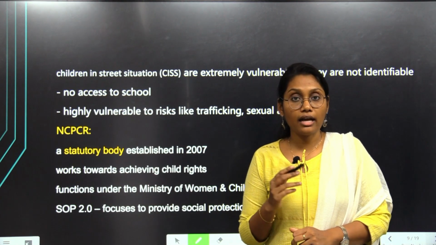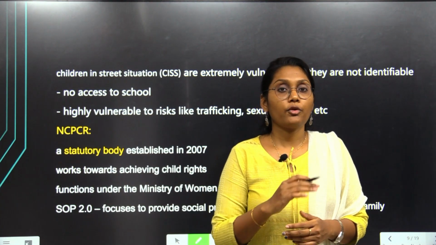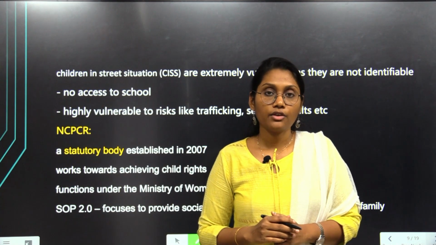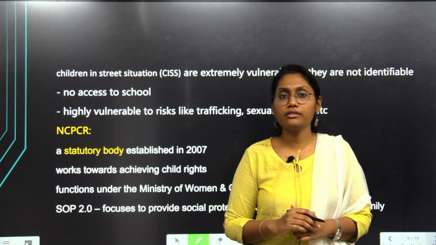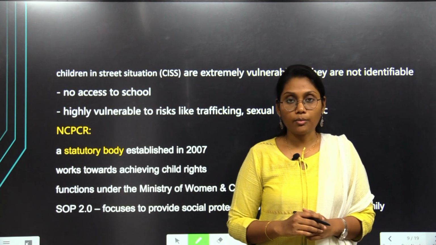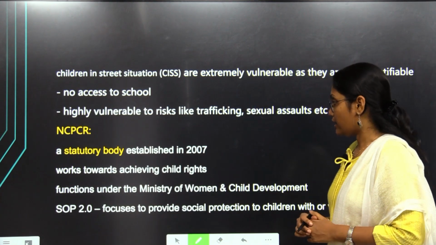Why? Because they lack identification, they lack proper care and parenting, and they lack education. So considering all these, there should be incentive and support from the government authorities to support those children, their education and care.